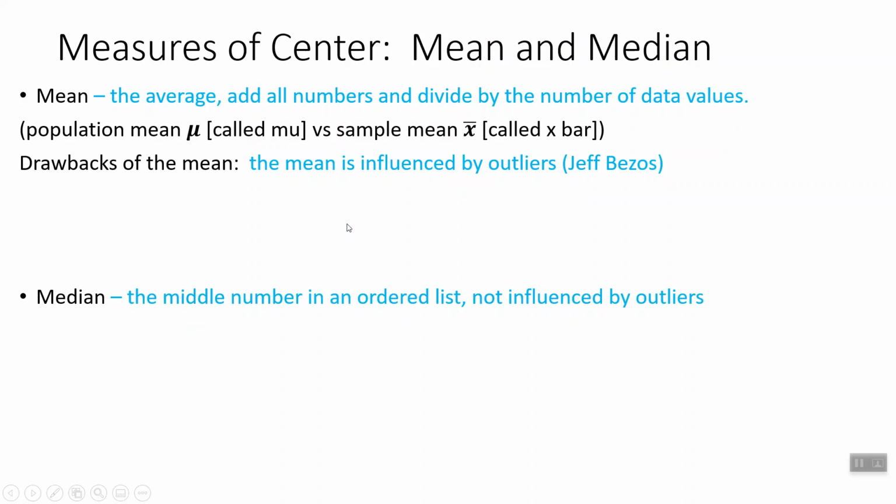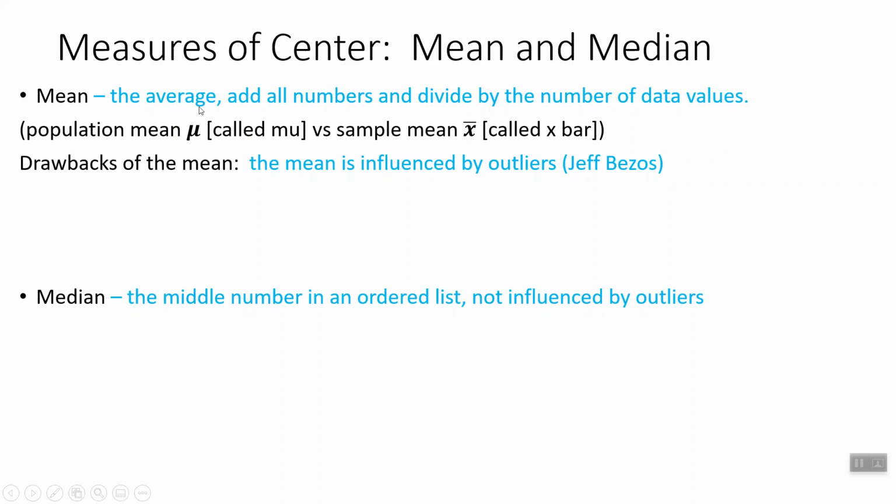Alright, so I put the definitions in here for you already, so I don't have to try and write them down. But the mean is a measure of center. When we talk about measure of center, we really have two things we can talk about. We can talk about the mean or we can talk about the median. So when we're doing our CUSS, our C, those are the two things you can talk about. I don't want to see the word, the center is this. I want to see the mean is this or the median is this. Usually the median is the easier one to calculate.